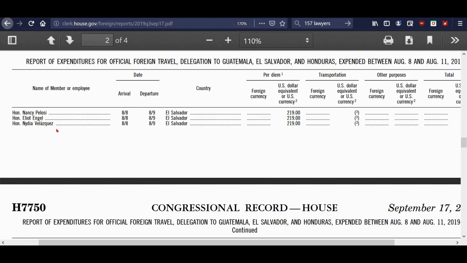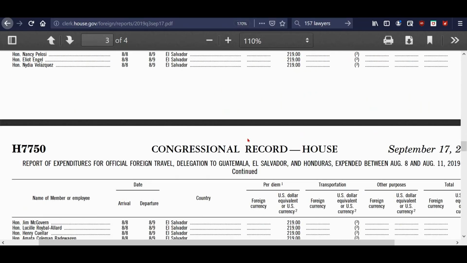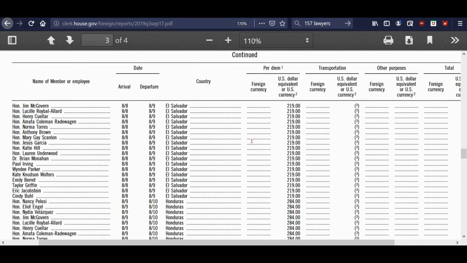And then there's Velasquez and McGovern, Roybal-Allard, Cuellar, Coleman, Radewagen, Torres, Brown, Scanlon, Garcia, Hill, Underwood. And then this doctor is like the House doctor. They send him with them, I guess. And then again, they have staffers here.